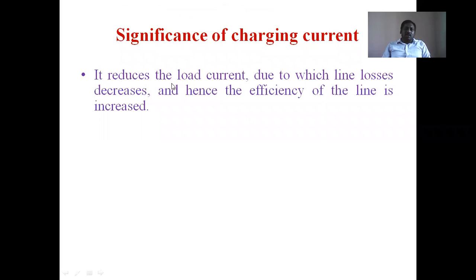This charging current reduces the load current, due to which line losses decrease. When the load current reduces, line losses reduce, and hence the efficiency of the line increases.